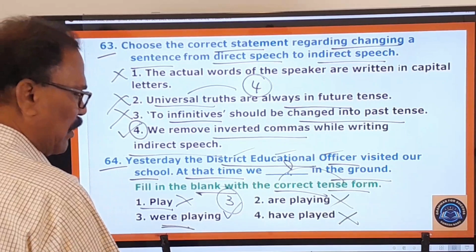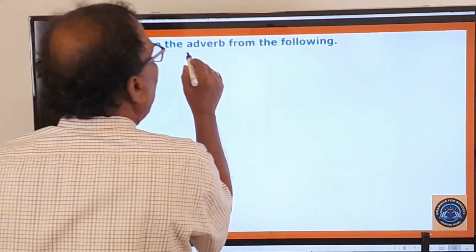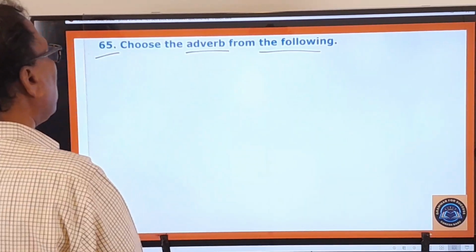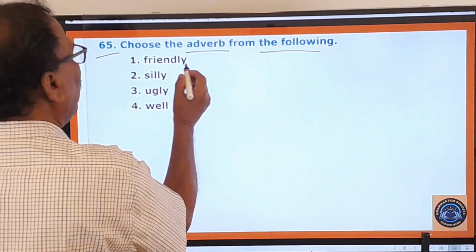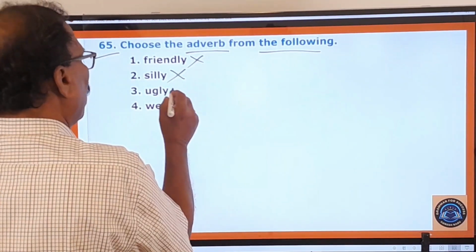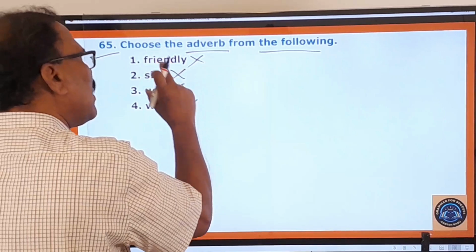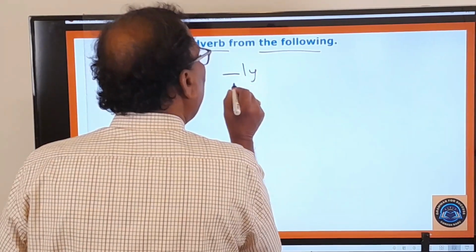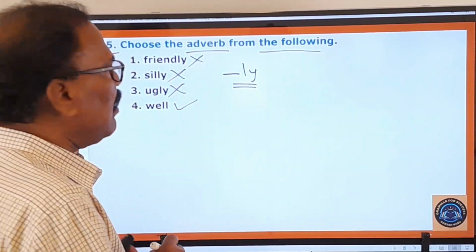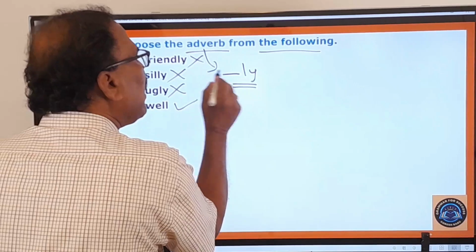Now let us move on to the 65th question. Choose the adverb from the following. And what are the options given here? Friendly, wrong. Silly, no. Ugly, no. Well, this is the right one. Why they are wrong? Generally an adverb will end in ly. Okay. Generally an adverb will end in ly.